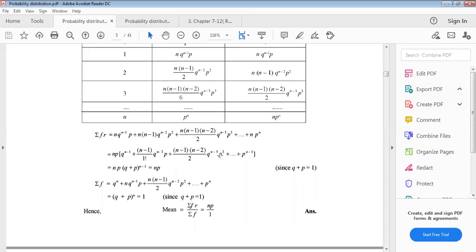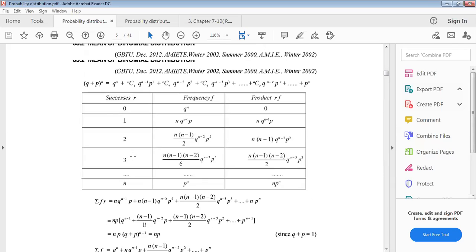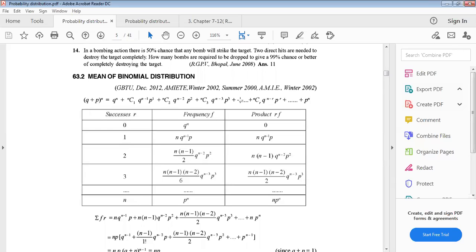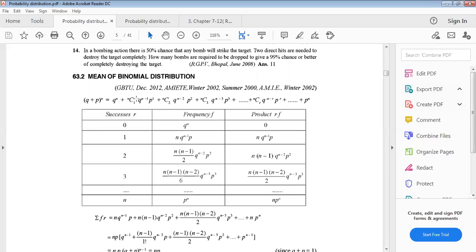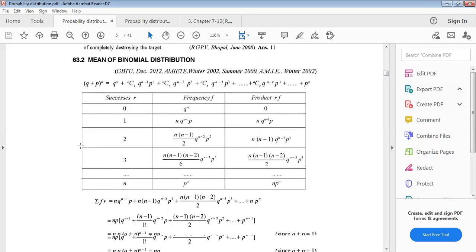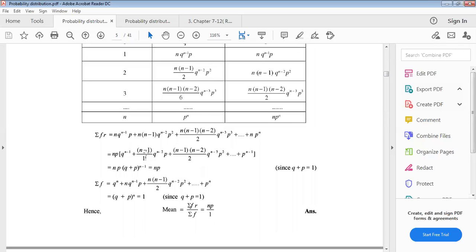You must know this is another binomial expansion of (q plus p) whole to the power n, with the power just n minus 1. The series and expansion are the same, starting with power n minus 1 and replacing n by n minus 1. So this expansion can be written as (q plus p) whole to the power n minus 1.